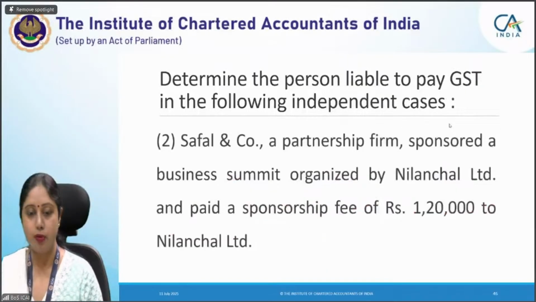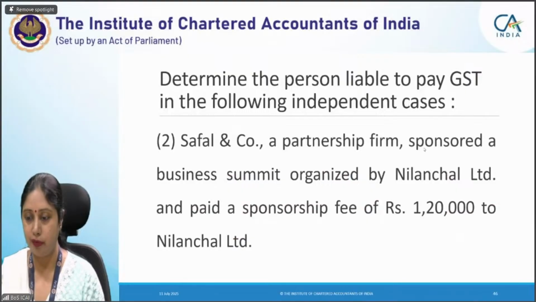So let's move to the next question. Safal and Company, a partnership firm, sponsored a business summit organized by Neelanchal Limited and paid a sponsorship fee of rupees 1,20,000 to Neelanchal Limited.